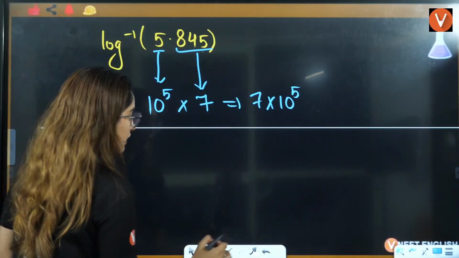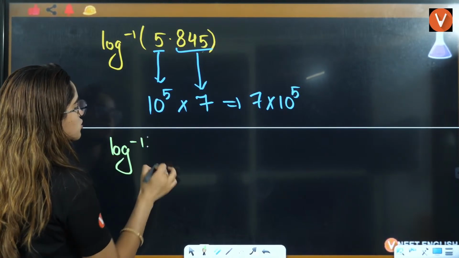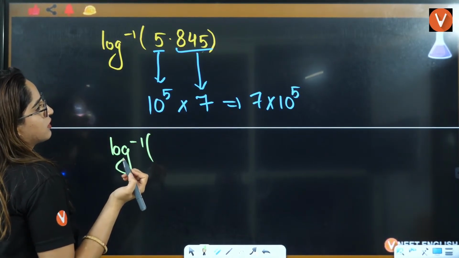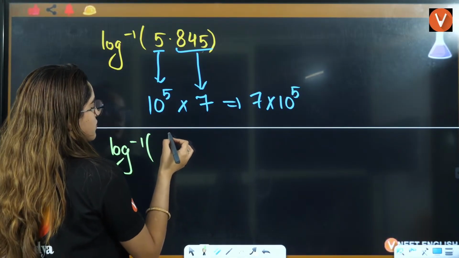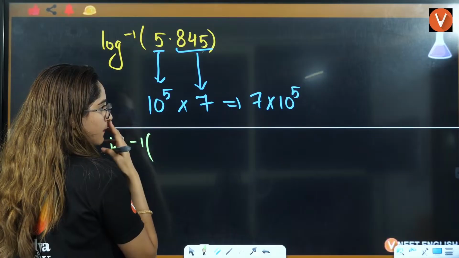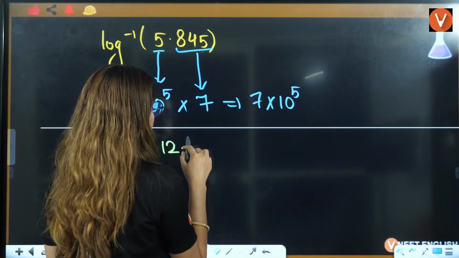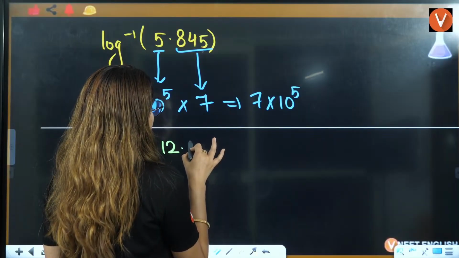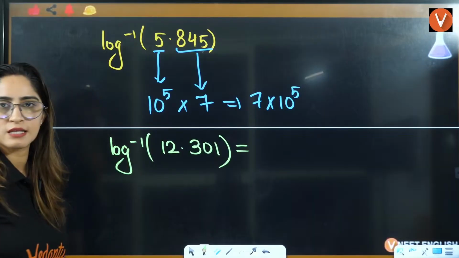Now let's see, you have one more question here, log inverse of, let's say, 12.301.